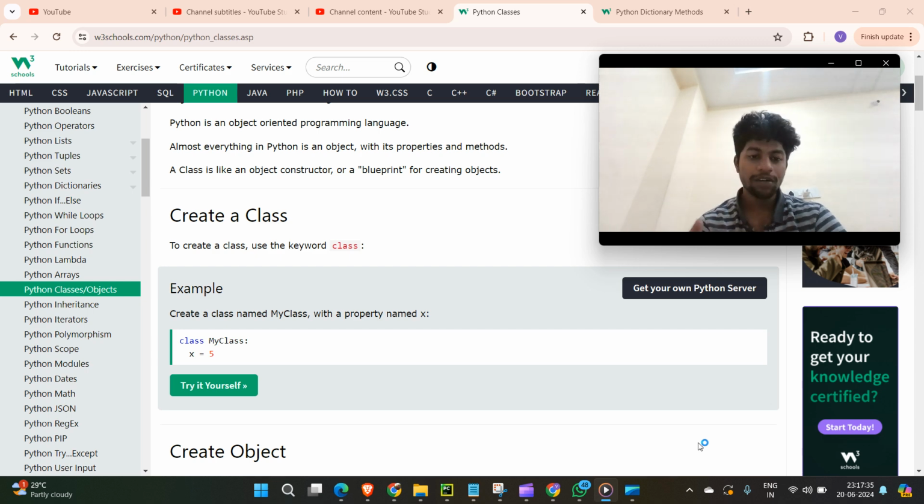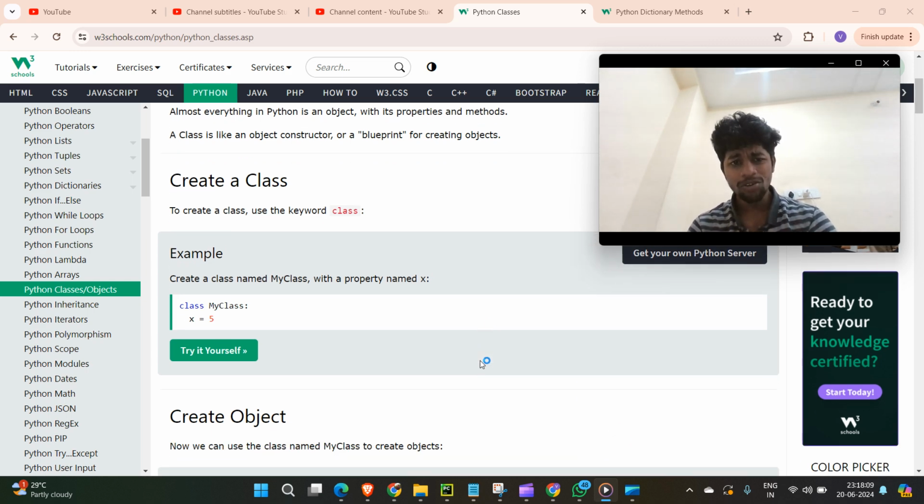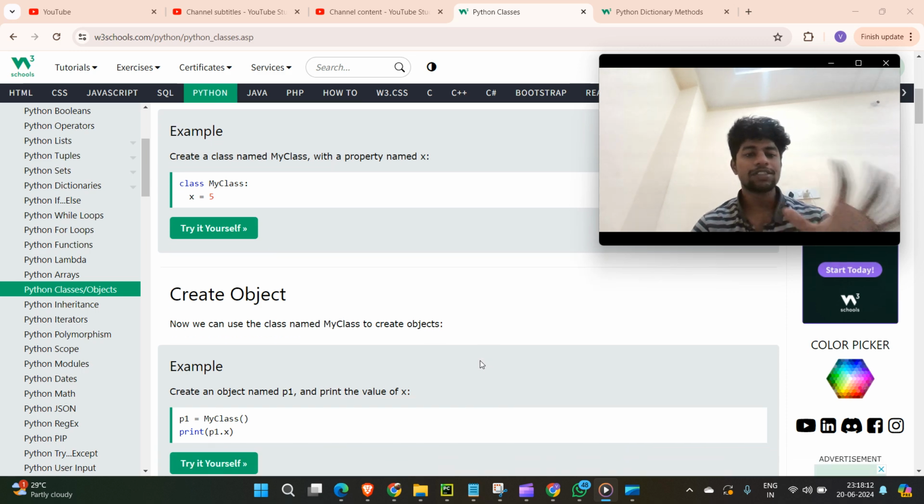Nothing but an object. So in a programming language, you have a class, whatever methods you have inside that class, you create an object, and after that you access all of them through the dot. In the same way, in Python, if you take the list, the dictionary, strings, whatever data type you take. That's why they mention the line, almost everything in Python is an object. So if you can access the properties and the methods of any particular class, it's nothing but an object. So, in generic scenarios, it's the standard definition.